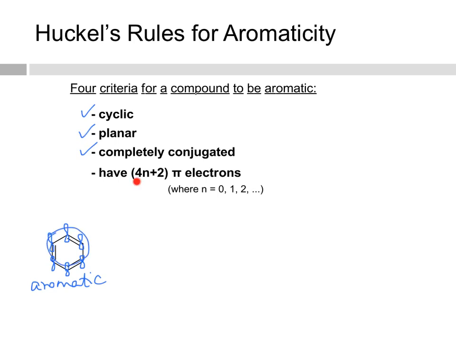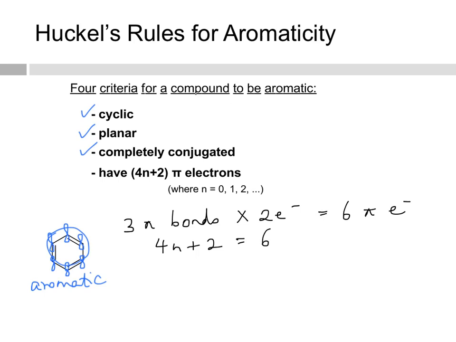Now, does it have 4n plus 2 pi electrons? Well, we can count that. It's got 3 pi bonds, and each pi bond has 2 electrons each, so it has 6 pi electrons. If you want to do the math, you can say 4n plus 2 is equal to 6, and calculate n from there. And so n is 6 minus 2 divided by 4, so 4 by 4, which is 1. And so that's a whole number and not a fraction. And so that means that we fulfilled our 4n plus 2 pi electrons.